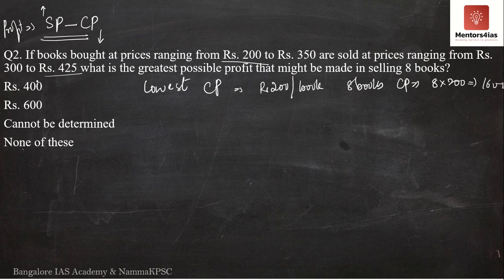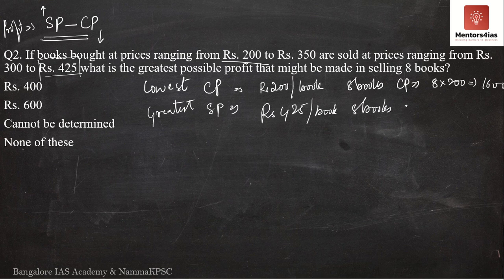Now for maximum profit, we want more selling price. The selling price has to be maximum. Then we'll go for greatest selling price. What is greatest selling price? Greatest selling price is rupees 425 per book. Then for 8 books, what is the selling price? 8 into 425.